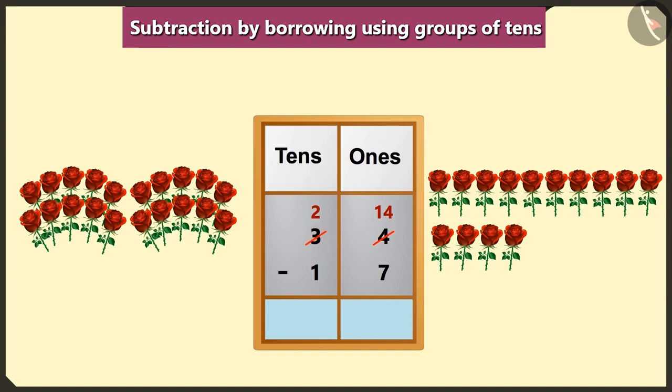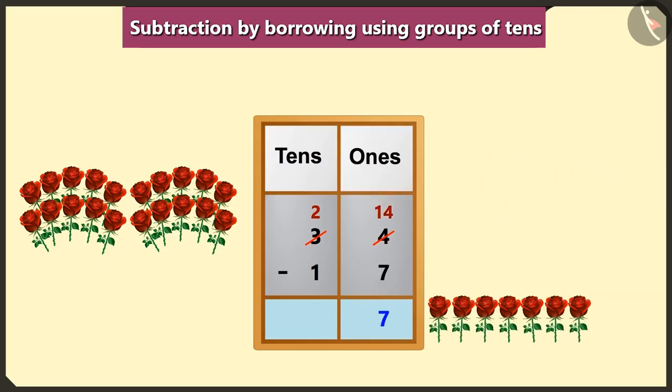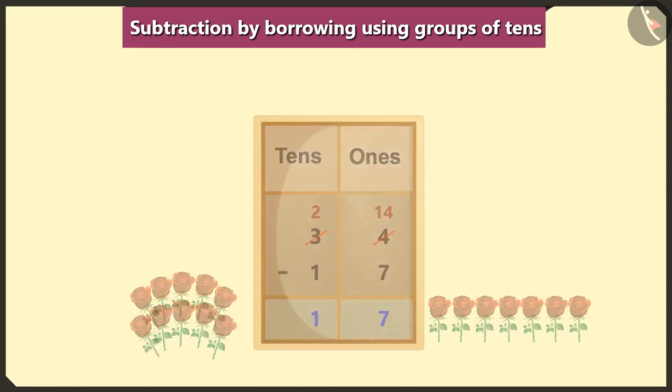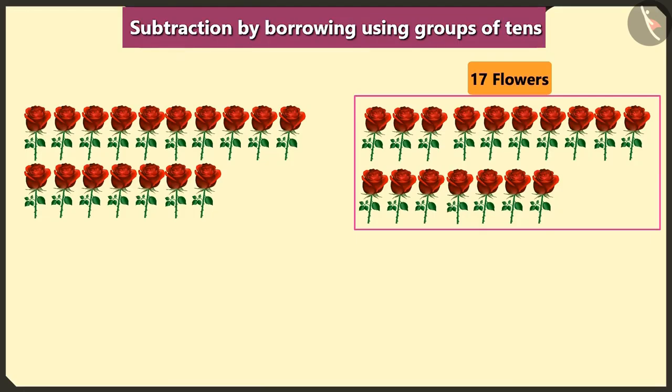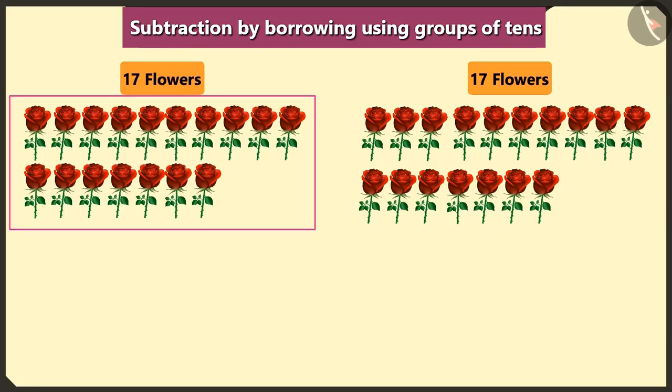Now, first of all, if we subtract 1, 2, 3, 4, 5, 6 and 7 from 14 in the place of ones, then we will have 1, 2, 3, 4, 5, 6 and 7 left in the place of ones. Now look here. If we subtract 1 ten from 2 tens, then we will have 1 ten in the box of tens. Yes, so this way, if I make a bouquet with 17 flowers from 34 flowers, then you too will have 17 flowers left to make a bouquet.